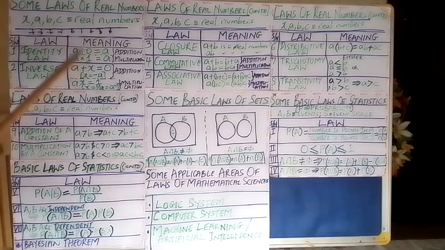So whatever it is, A will always remain greater than B, and the result of adding the constant C to A will also be greater than the result of adding C to B. So that is called the law with respect to addition of a constant.